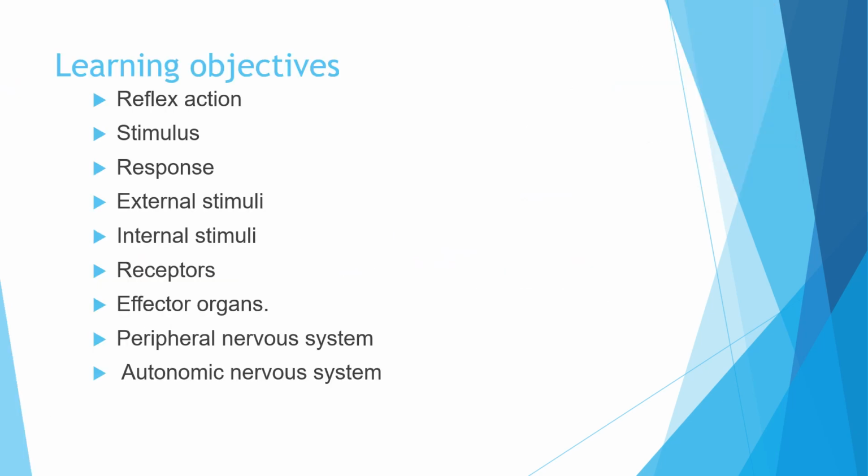Now, what are the learning objectives of today's lesson? By the end of today's lesson, we will know what reflex action is, what a stimulus is, what a response is, what external stimuli and internal stimuli are, what receptors and effector organs are, and a bit about the peripheral nervous system and autonomic nervous system. I have given you a bit of an idea of the peripheral and autonomic nervous system in the previous class also.